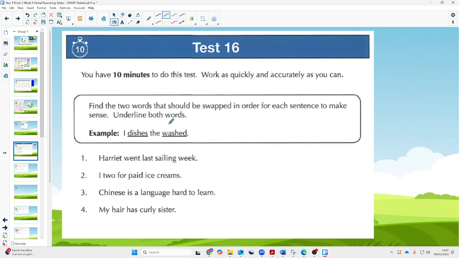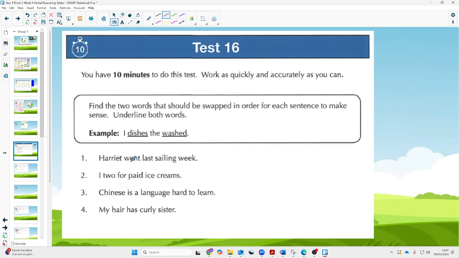Underline both words. Now the approach here is first of all to read it as it's written. So here, I dishes the washed. And you think, well, okay, what am I going to need? I'm going to need a verb there. So I did what? I washed, and of course I washed the dishes. So those 2 words have to swap over in order for the sentence to make sense. So I would always read it as it's written, then your brain will work out, oh yes, that's what it should logically say.